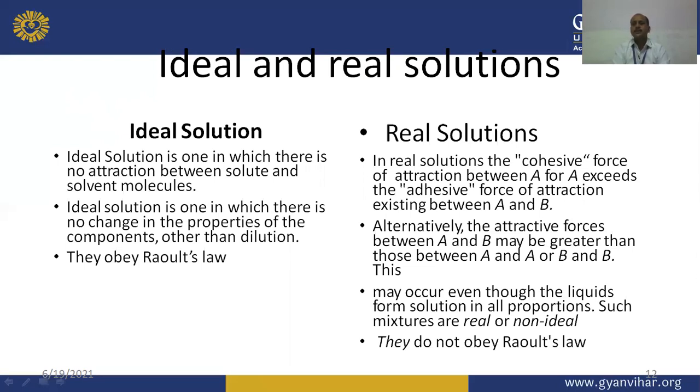In real solutions, the cohesive force of attraction, meaning the force between similar or like molecules, between A and A exceeds the adhesive force of attraction existing between A and B. For example, A are the solvent molecules and B are the solute molecules.